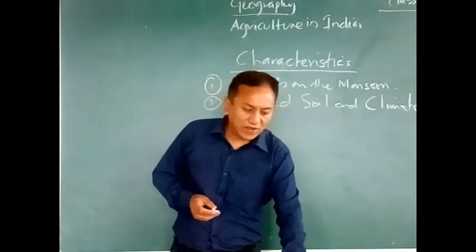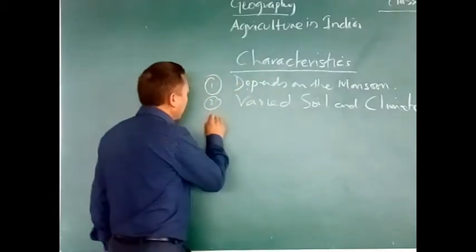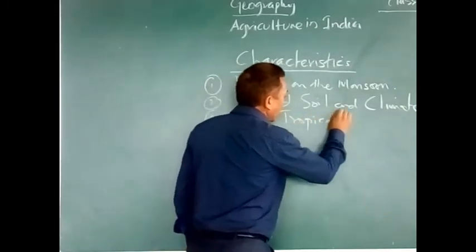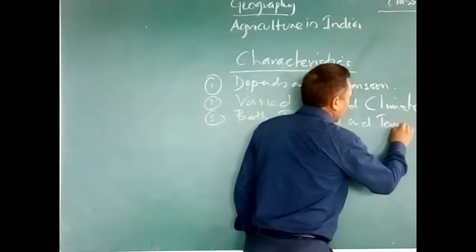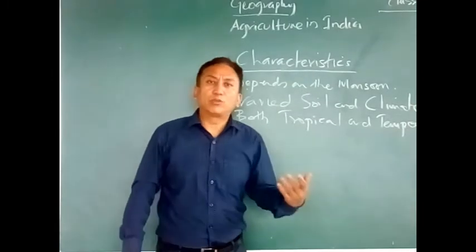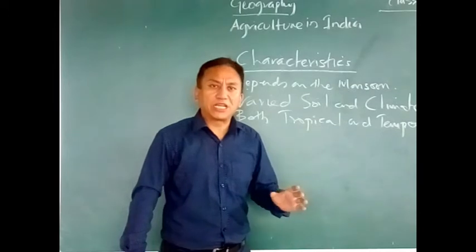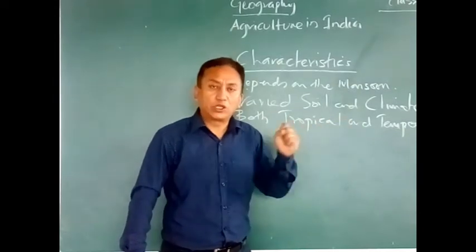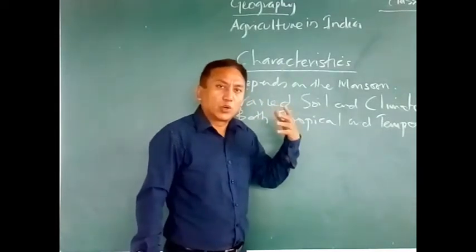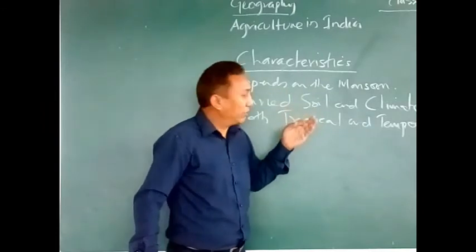Number three is that we have both the tropical and the temperate type of crops grown in our country. Tropical means below the Tropic of Cancer, towards the southern part of our country, which experiences tropical type of climate, very hot, humid. And temperate means above the Tropic of Cancer. So we have both the types of crops which are grown in the southern part of our country as well as in the northern part of our country. That is point number 3.